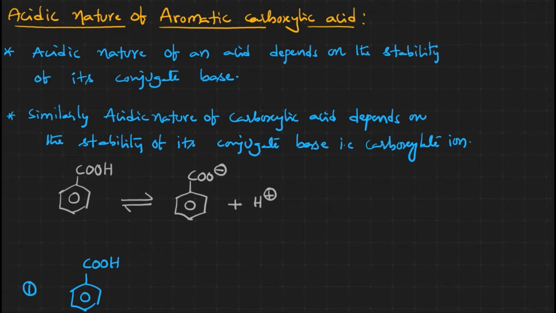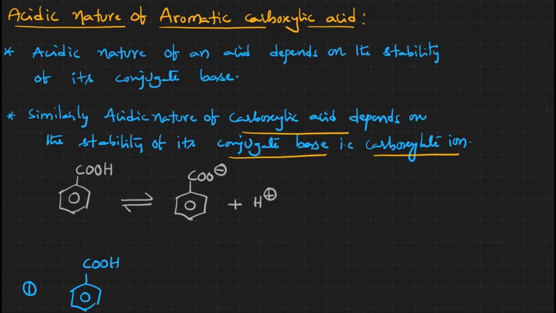Hello friends, in this video I am going to discuss the acidic nature of aromatic carboxylic acids. As we have already discussed, the acidic nature of any acid depends on its conjugate base stability. Similarly, the acidic nature of a carboxylic acid also depends on the stability of its conjugate base, that is the carboxylate ion.